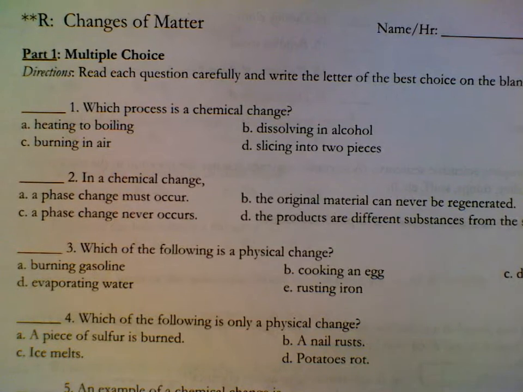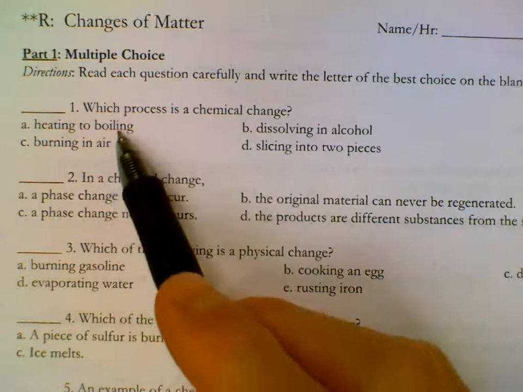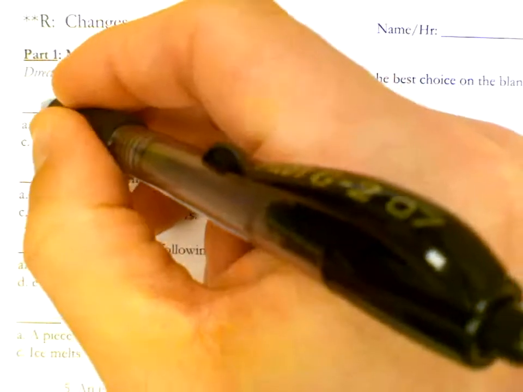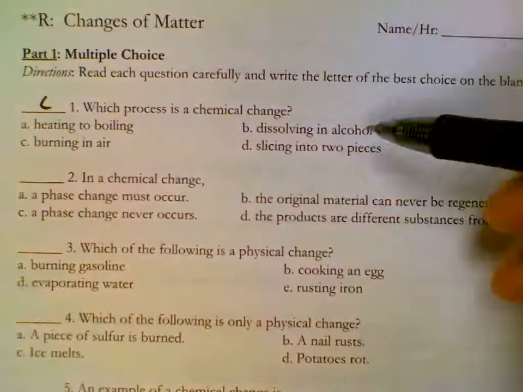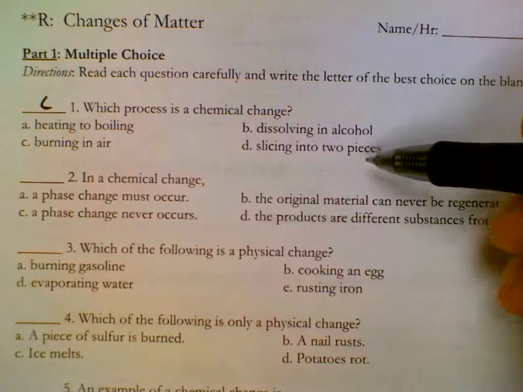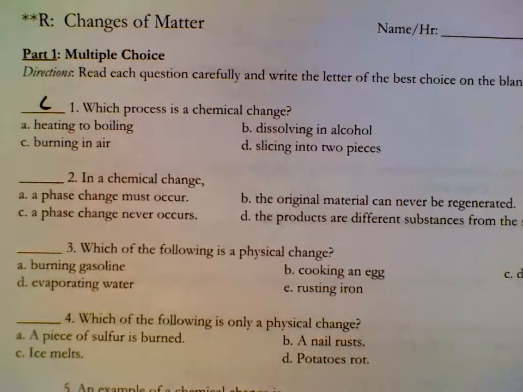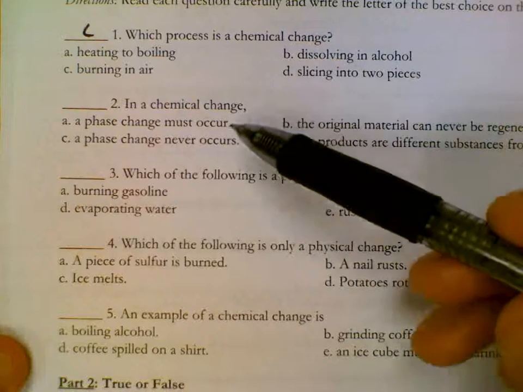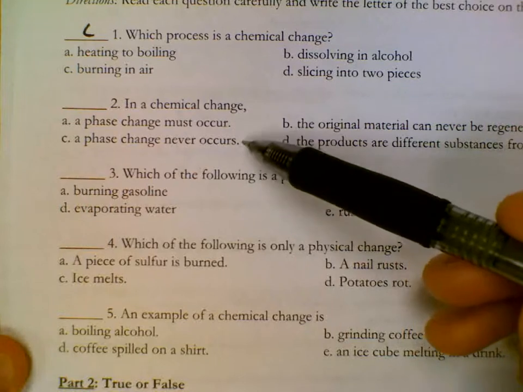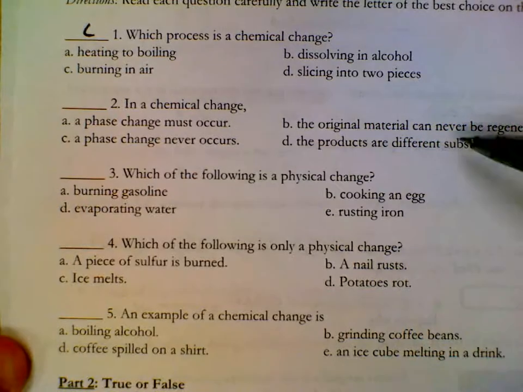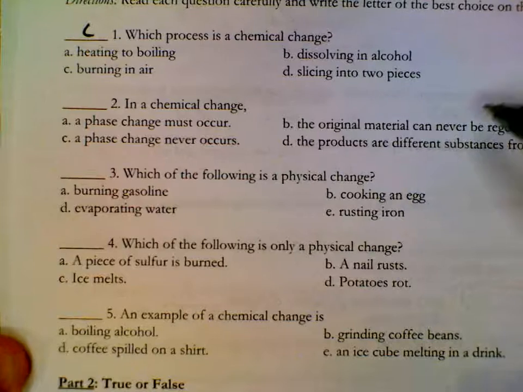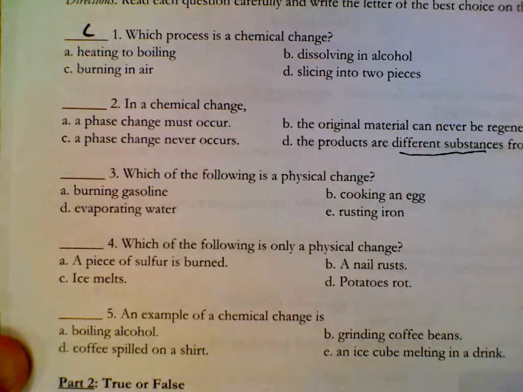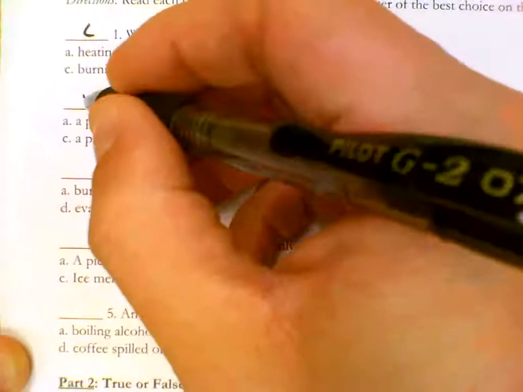So which process is a chemical change? Heating to boiling, that's a physical change. Burning, there's that chemical change word, so burning is in there. Dissolving is physical, slicing into two also physical, nothing new is made. In a chemical change, phase change must occur, phase change never occurs. The original material can never be regenerated. Products are different substances from the starting materials. Choice D is the best choice.